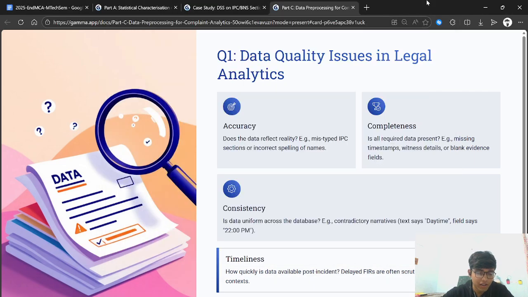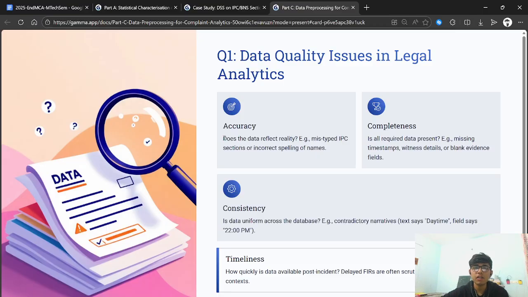Hi there. Let's now discuss the solution for pre-processing of complaint analytics. For the first question, we need to discuss accuracy, completeness, and consistency issues between the missing timestamps, contradictory narratives, and mistyped sections. We need to propose two dimensions relevant to legal analytics. So let's talk about this.